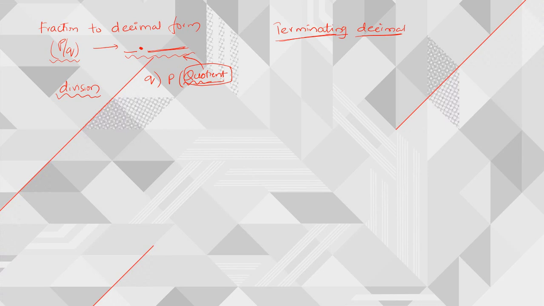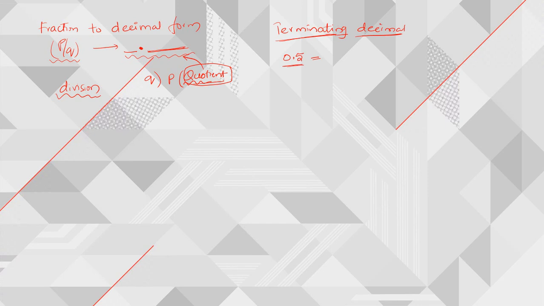So after some decimal places, the remainder will become 0, and the quotient will terminate. That means it will have a finite number of decimal places, right? Suppose I consider 1 by 2, which is nothing but 0.5. Numbers of this type are called terminating decimals.